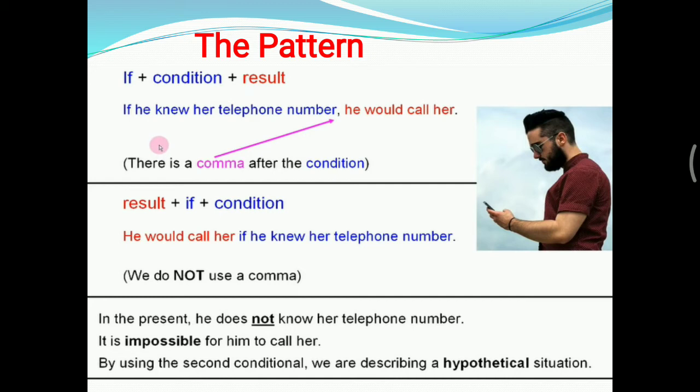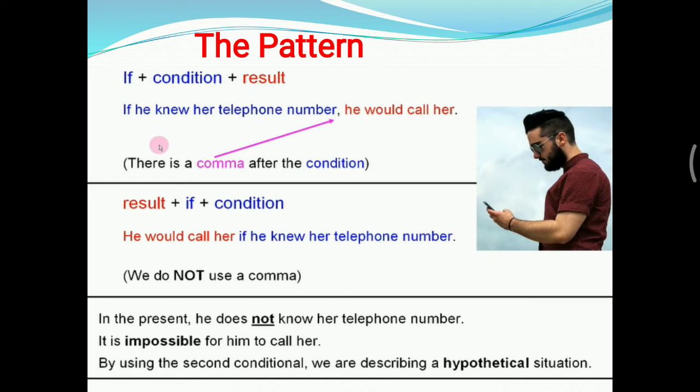So in the present, he does not know the telephone number. The man does not know her telephone number. It is the reality. It is impossible for him to call her because he doesn't have her telephone number. How can he call her?